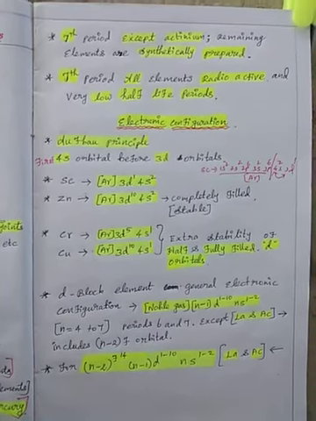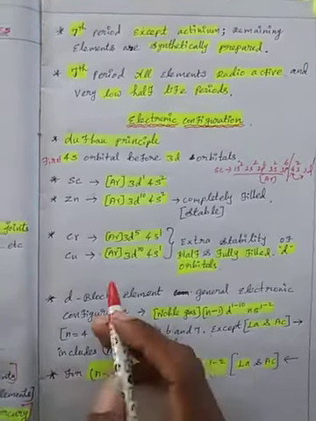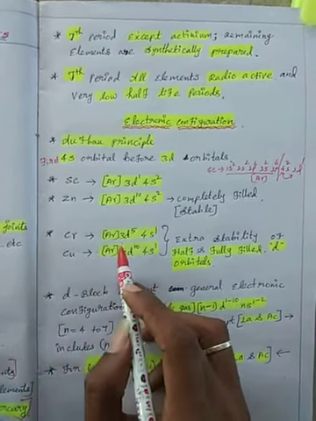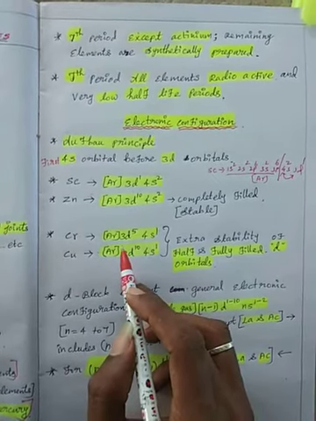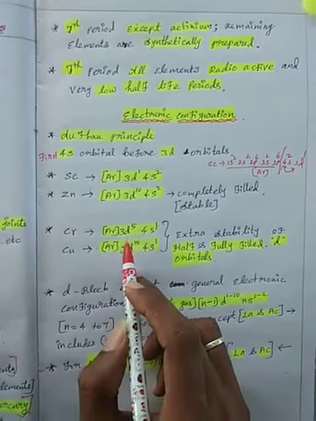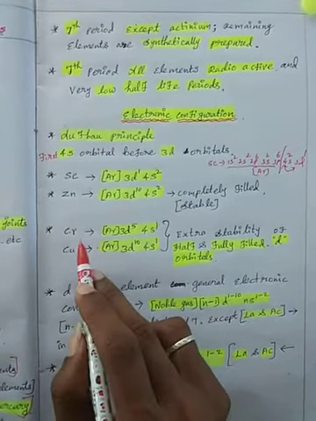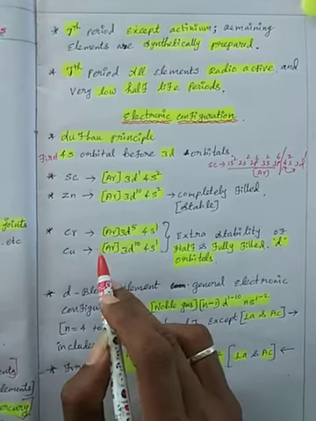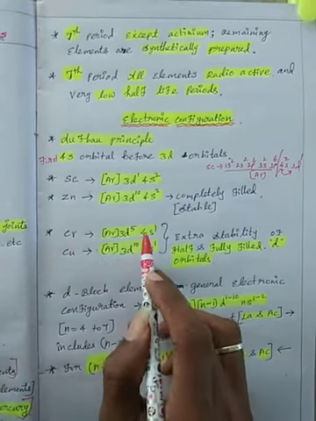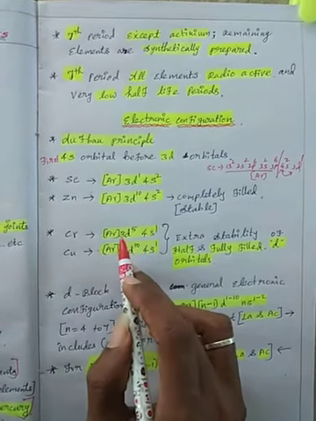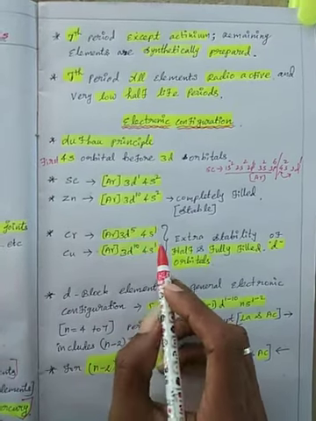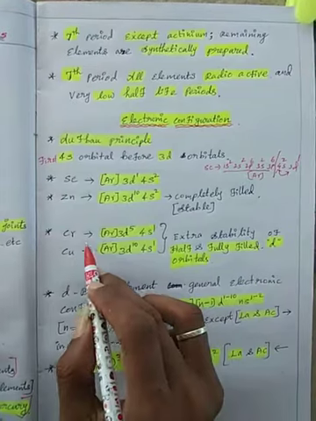Also remember from the 11th standard the chromium and copper electronic configurations, the expected configuration versus the actual configuration, due to extra stability. For chromium the expected configuration is 3d4 4s2, but one electron is gained by the 3d orbital, so 3d5 4s1, the extra stability of half filled.